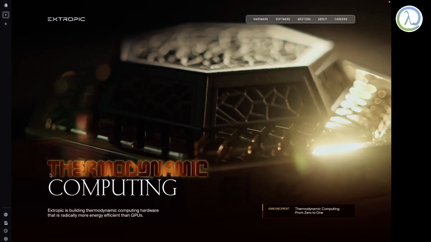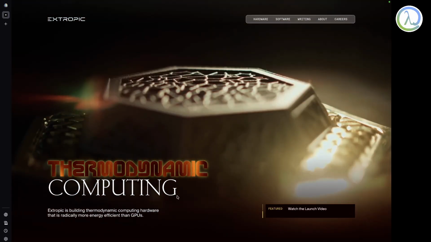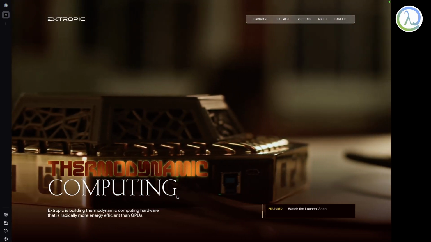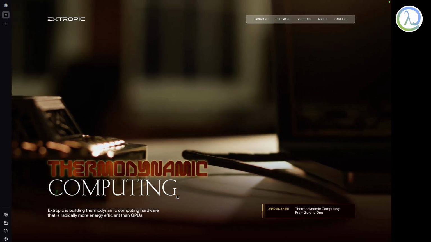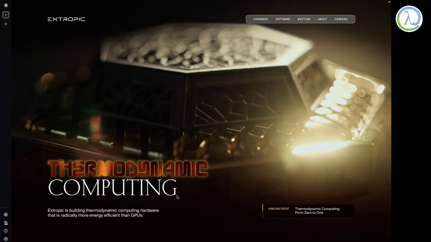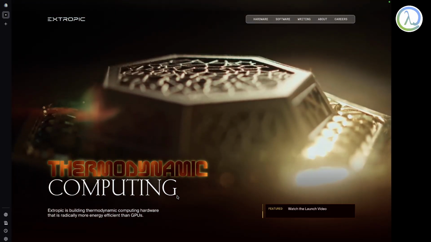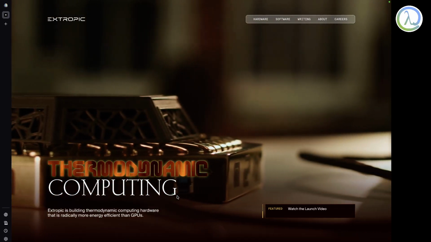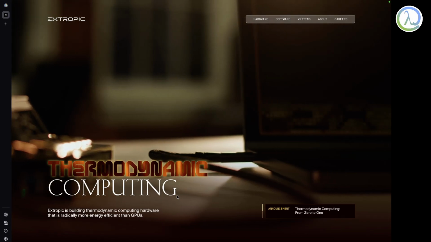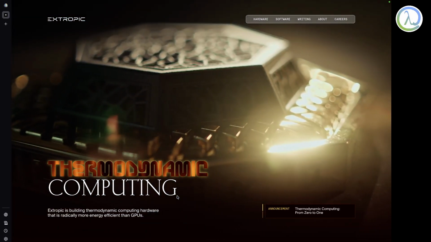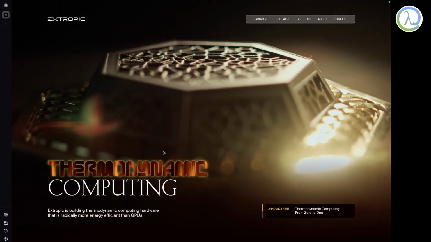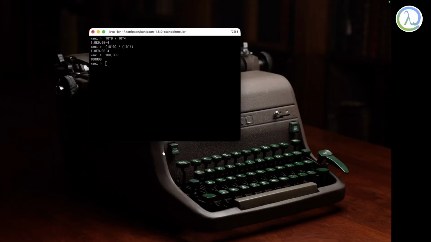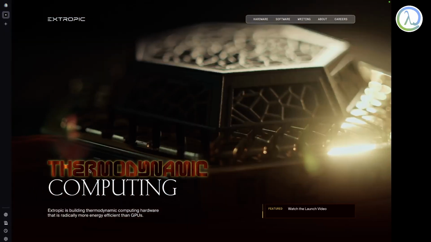And they're saying it's thermodynamic computing. That's what they say. I don't know exactly how they do it, but they used a term called probabilistic computing, and I do know about it because I'm doing AI and data science projects for people, and I also explore it for fun. So I'm just going to say what probabilistic computing is and how Extropic might do it. And the term they use is thermodynamic computing.